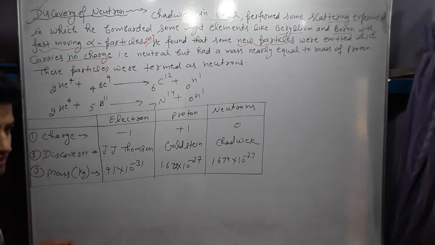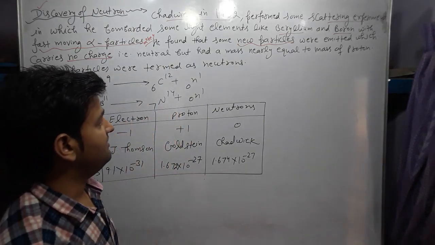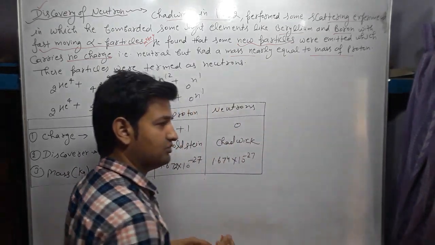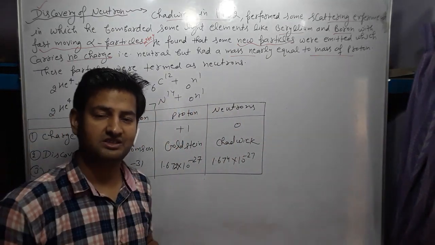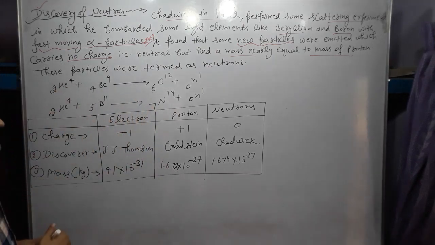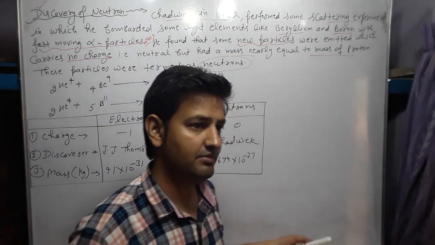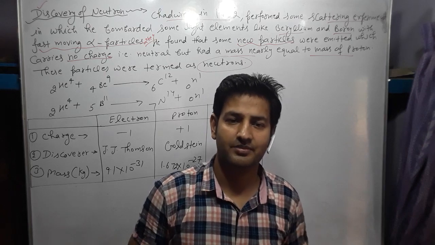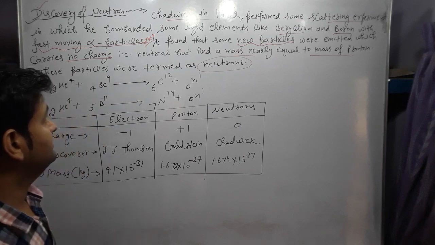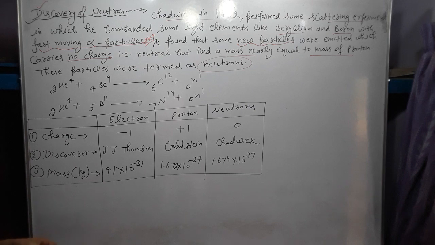This is the property of the neutron: a neutron carries no charge, or the charge is zero, but it has a mass. The mass is nearly equal to the mass of the proton, almost equal. The mass of the proton is 1.67 × 10^-24 gram. These particles were termed neutrons. So this is a simple experiment performed by Chadwick. He bombarded fast moving alpha particles on light elements, which have light mass. These particles are termed neutrons.